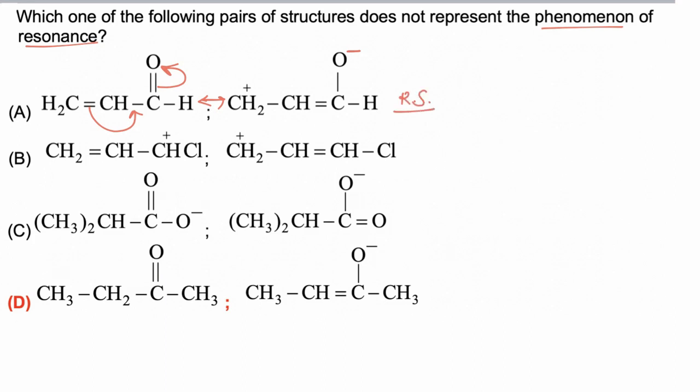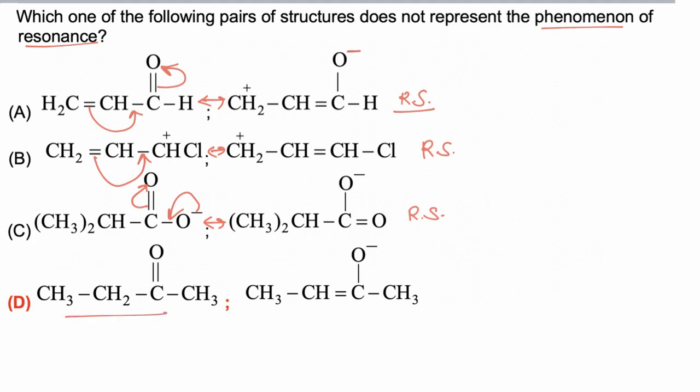In the second case, again a pi bond, a sigma bond and a positive charge are present in conjugation, so electrons are shifted towards the positive charge. Now this carbon will become positively charged and these two are resonating structures of each other. In this molecule, a pi bond, a sigma bond and a negative charge are present in conjugation, so electrons are shifted towards oxygen, so oxygen becomes negatively charged. These two are also resonating structures of each other.